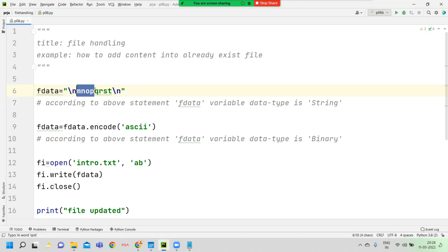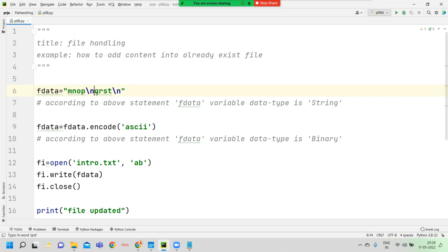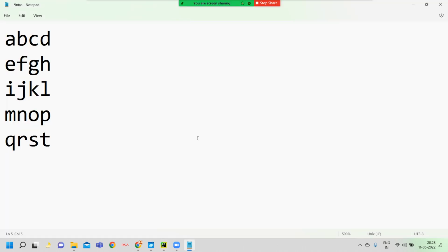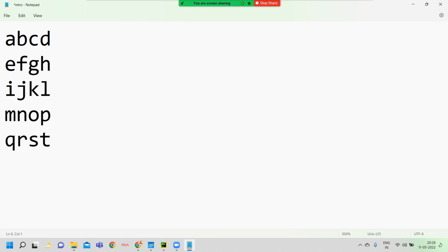Now here we are trying to make one new line. I press the enter key. After that we are trying to paste 4 letters. What are the letters? Q, R, S, T. After that we want to make a new line. Okay, good. Now I press the enter key.